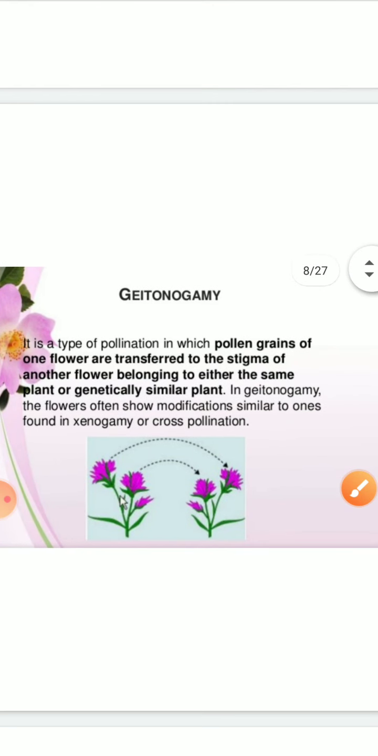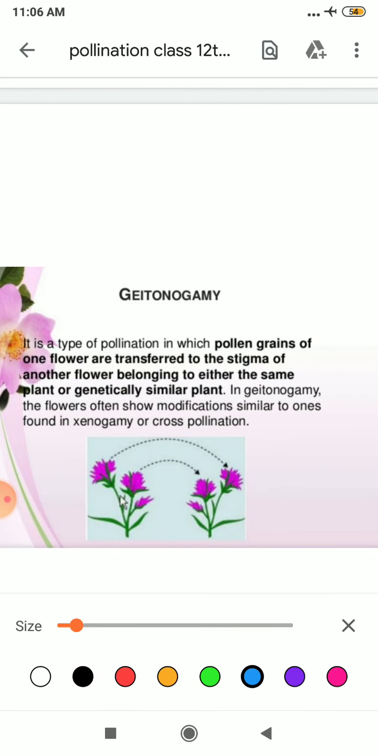Students, second is geitonogamy. What have I told you? I have told you that it is a type of pollination in which pollen grain of one flower are transferred to the stigma of another flower belonging to either the same plant or a genetically similar plant. Clear? In geitonogamy, the flower often shows modification which is similar to one found in xenogamy and cross pollination.